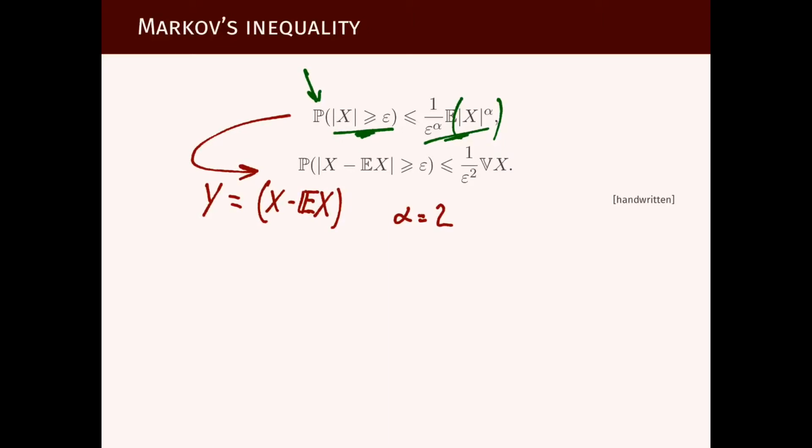So here what we get is exactly the probability that this random variable Y, which I'm writing here, which is X minus its expectation, is larger than epsilon, will be bounded by 1 over epsilon squared times the expectation of the square of this random variable. And well, in probability we know what's the name that we give to the expectation of the square of this random variable. And we know this is denoted variance of X.